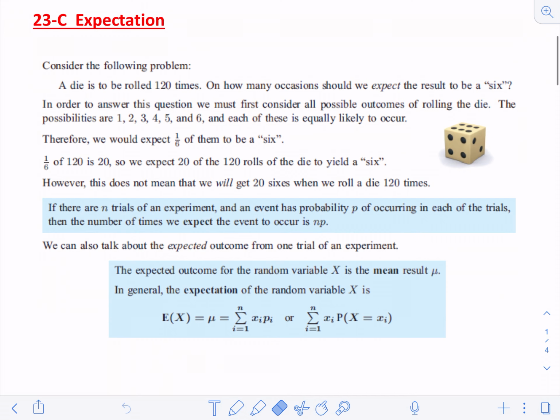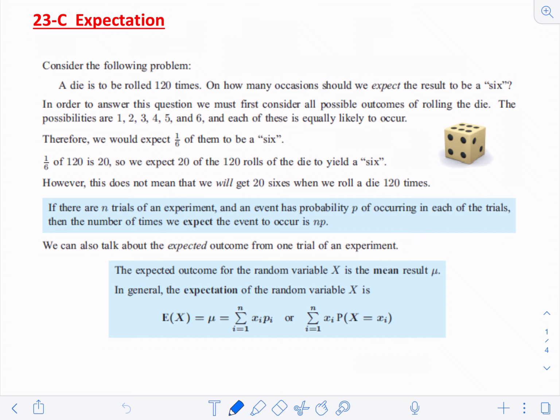All right, so let's talk about expectations. We've been doing probability, right? So let's say I roll a dice. What's the probability of rolling a 6? Well, we know that's 1 out of 6, right? But let's say I roll the dice 120 times. How many times am I going to get a 6? Well, there's no guarantee, right? But we do have an expectation because there's a 1/6 probability of it being a 6.